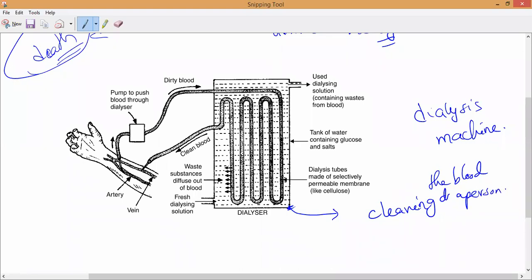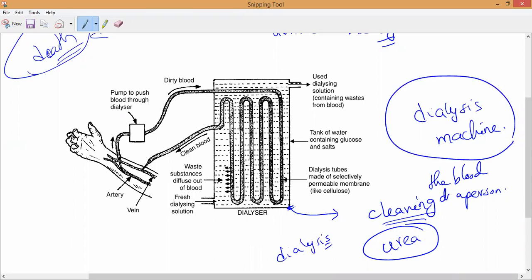If you pass the blood through this machine, the waste substances, particularly urea, are separated from the blood. That process is called dialysis. This dialysis machine we can also call a dialyzer. Please remember that the dialysis machine can be called a dialyzer.